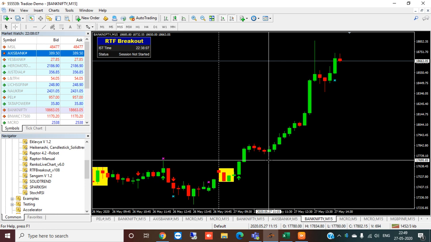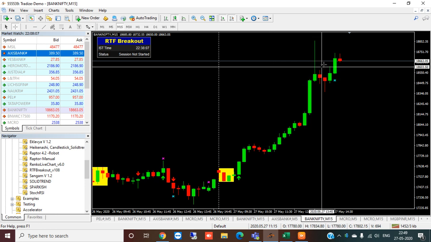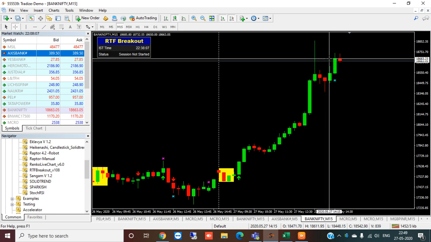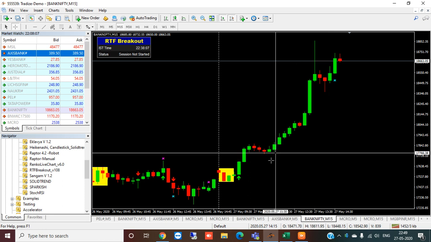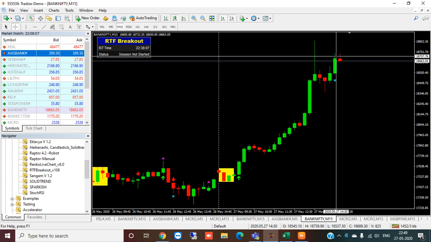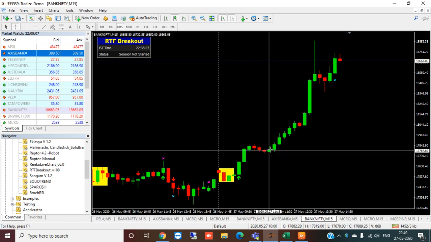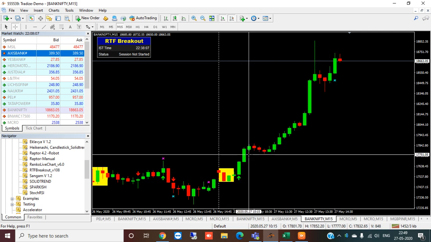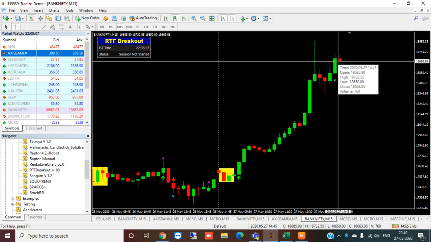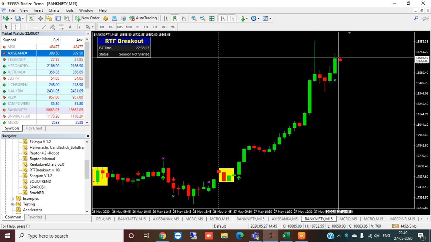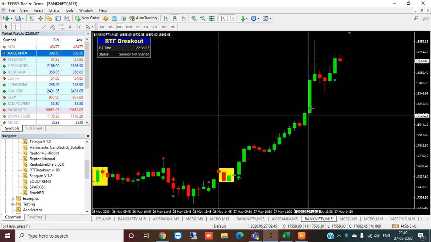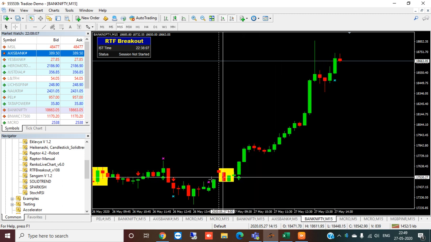At 18,680, it has roughly given 1000 points in a single day. If you are trading one lot, 1000 points means 20,000 rupees. I intentionally did not take the target and stop loss, to show how an uptrend or downtrend, single-sided market can give you profit with the breakout strategy. Today's market was very good. It was an uptrend for banking stocks, so it has given this kind of structure.